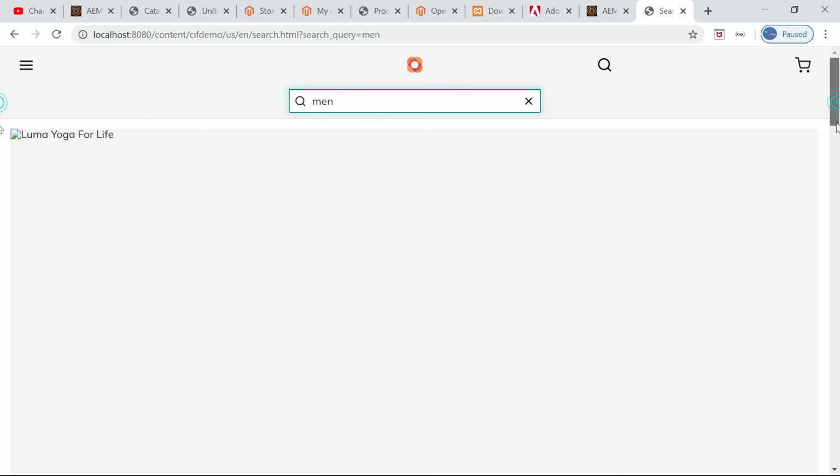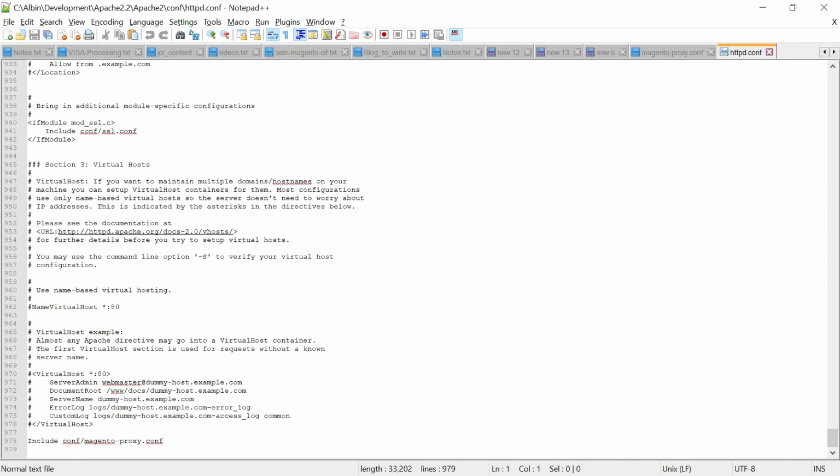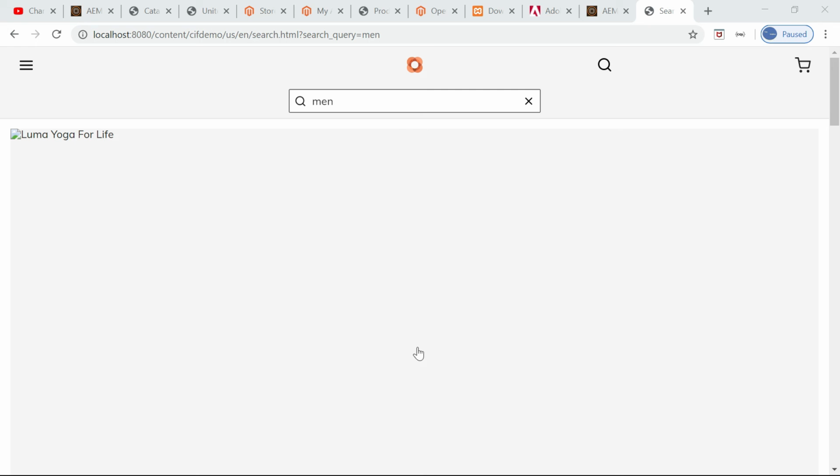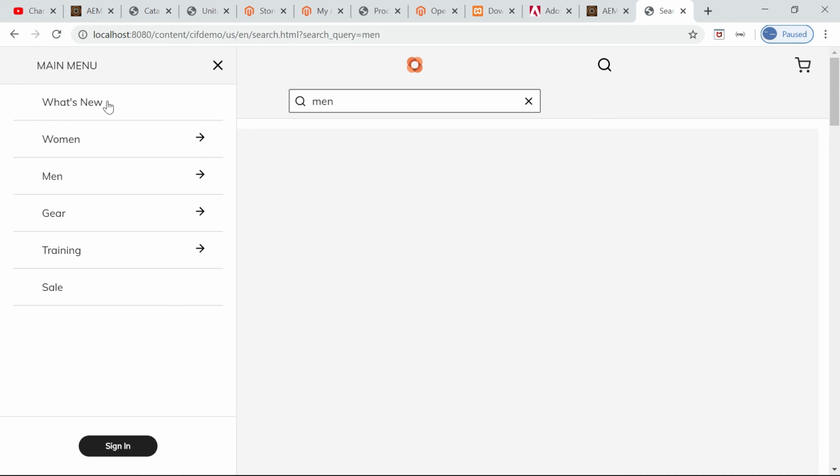You can see that all the images are broken in the search page, and the same is the case for the category page. The product page I will show you; when you go to the product page, the images are not broken. Why they are broken is that the URL formed by Magento is rejected by AEM. There are some backslashes, maybe because of the Windows system, I'm not sure. AEM is not able to validate those URLs, so it displays a blank image. The category page and search page use the cached image path, but the product page uses the direct path without cache.